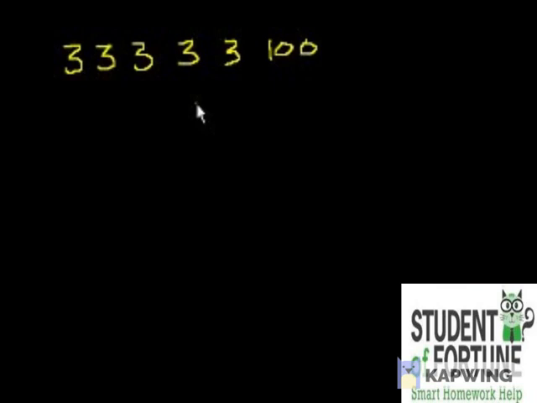And then you could think a little bit more. Let's say I had this set of numbers: 3, 3, 3, 3, 3, and, I don't know, 100. So what's the arithmetic mean here? I have 1, 2, 3, 4, 5 3s and 100. So it would be 115 divided by 6, right? Because I have 6 numbers. 115 is just the sum of all of these.